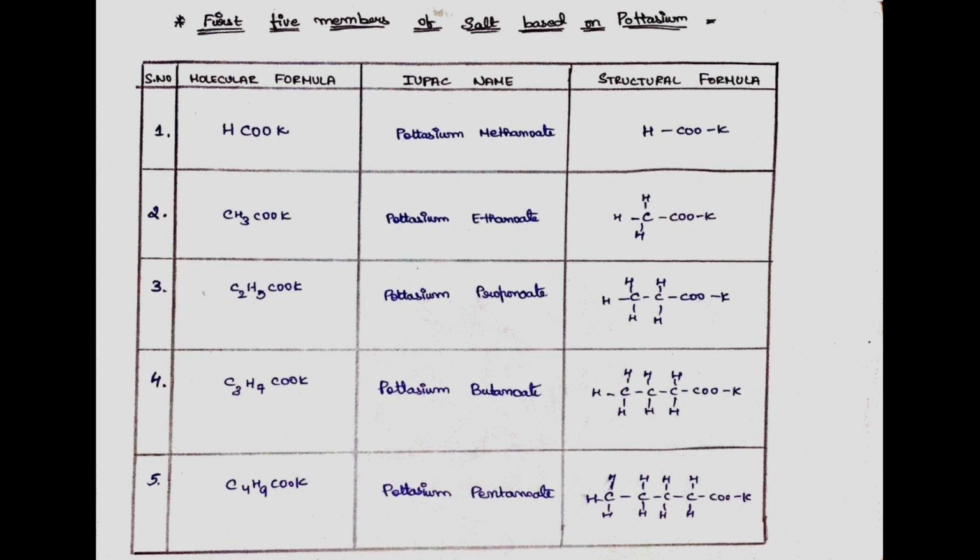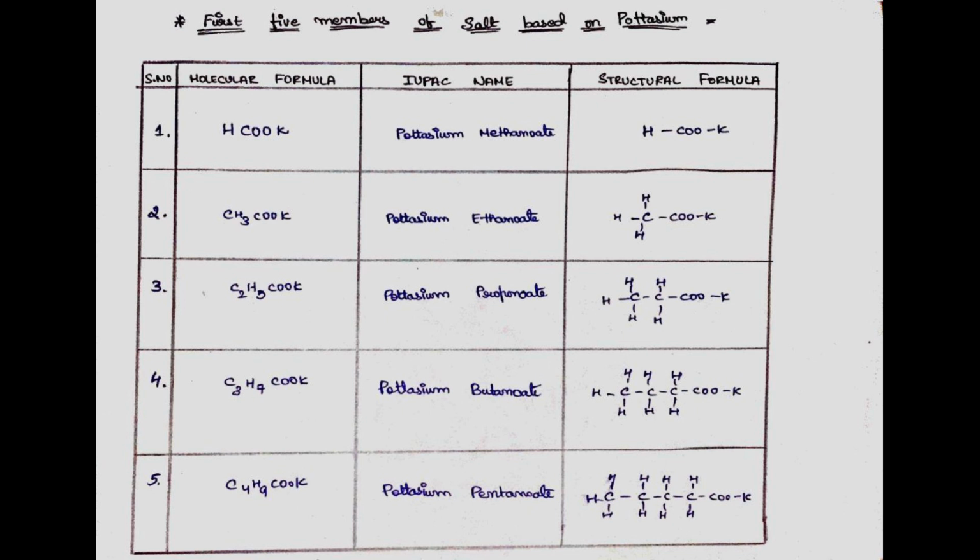Third, CH3CH2COOK, that is C2H5COOK. Its IUPAC name is potassium propanoate. Its structural formula is such that two carbon atoms having 5 hydrogen atoms and a COOK group. Fourth, CH3CH2CH2COOK, that is C3H7COOK. Its IUPAC name is potassium butanoate and the structural formula is such that three carbon atoms bonded with 7 hydrogen atoms bonded with COO and K.